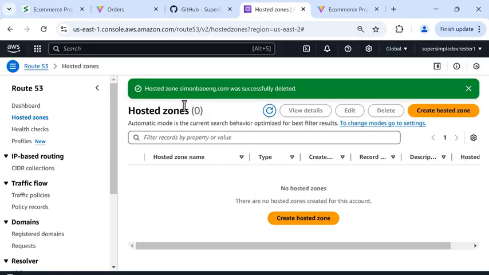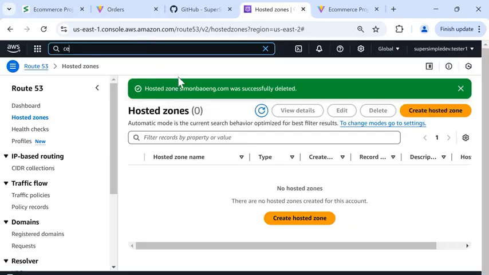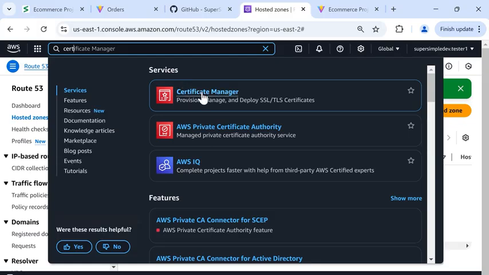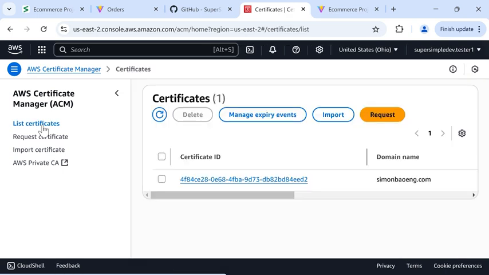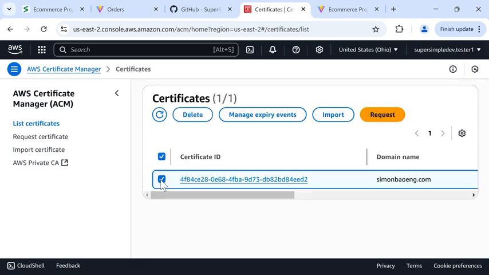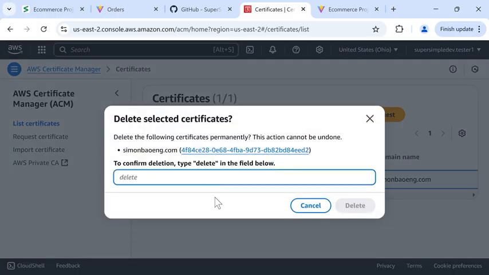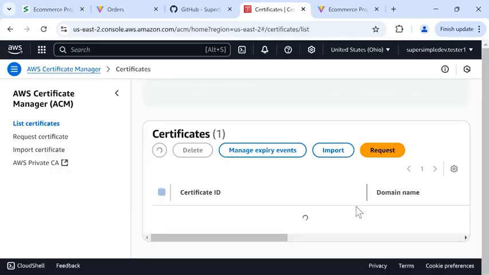Once that's finished, at the top, we'll go to Certificate Manager. And in this menu, we're going to click List Certificates. And we'll select this certificate and click Delete. Type delete and click delete.